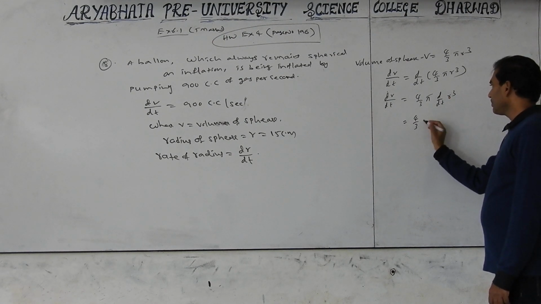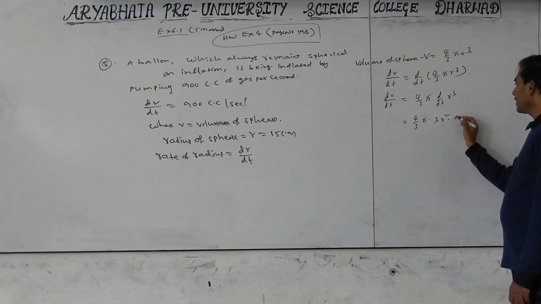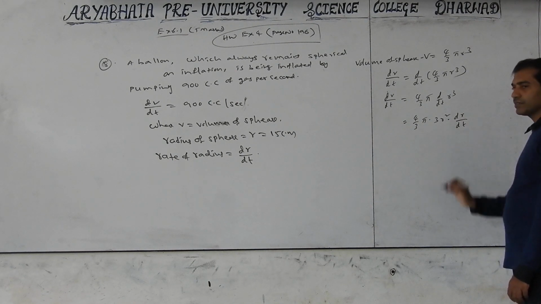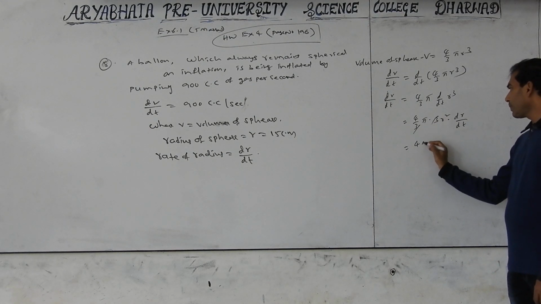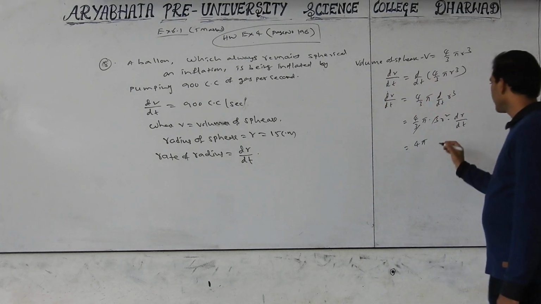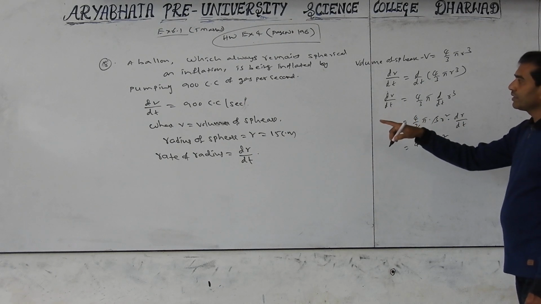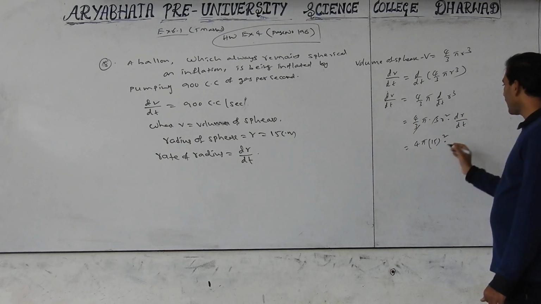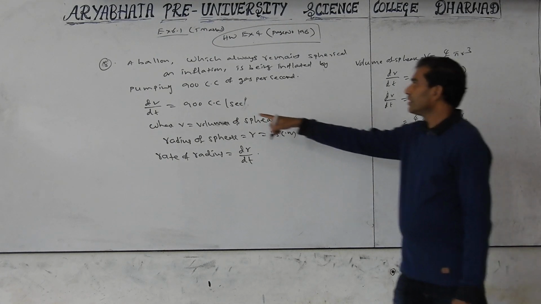Differentiation of r cube is 3 r square into dr by dt. 3 gets cancelled. 4 pi, r is 15, 15 square into dr by dt. Let us find dr by dt, and dV by dt is given as 900.